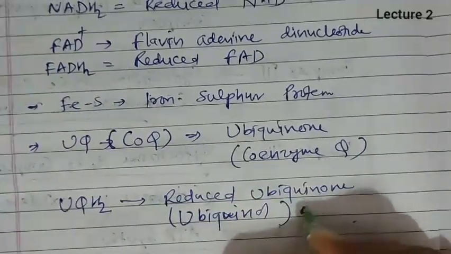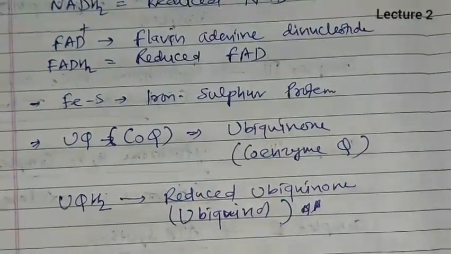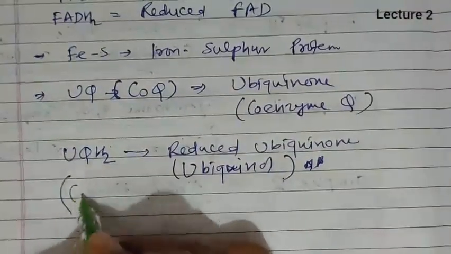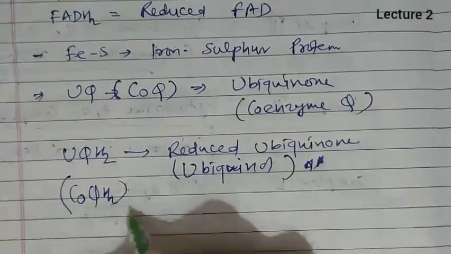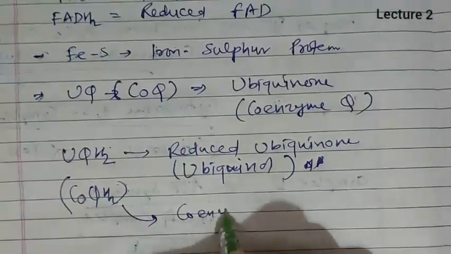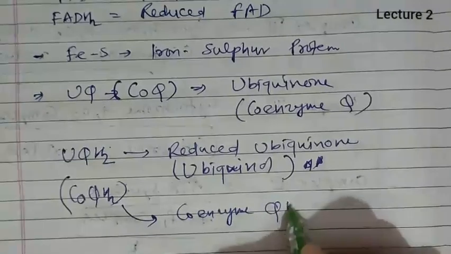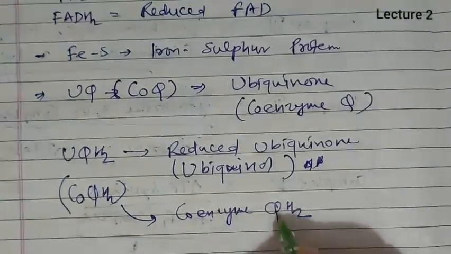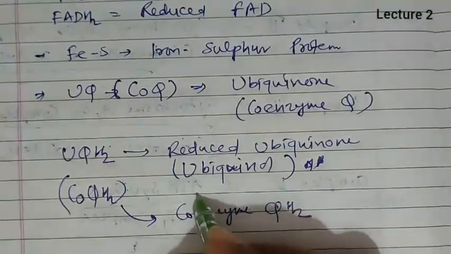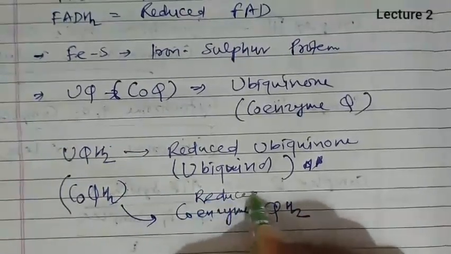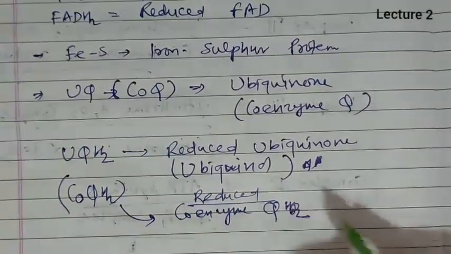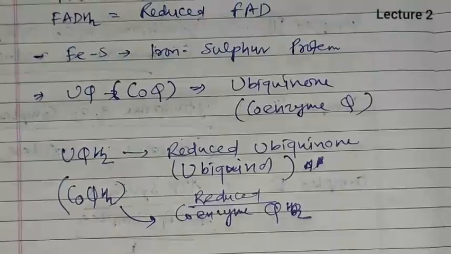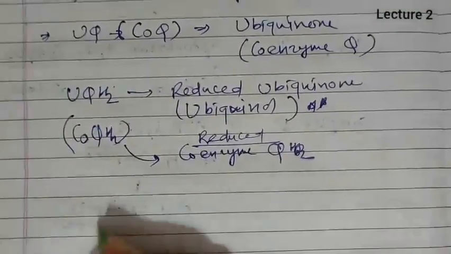This is the important point, that UQH2 is known as ubiquinol. It is reduced coenzyme Q, we can write like this.